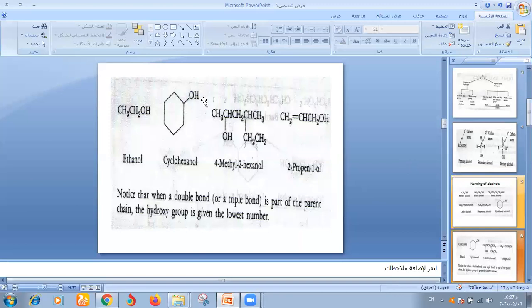According to the IUPAC system for naming, take the name of the alkane, for example ethane, replace the e at the end of the word and put ol.